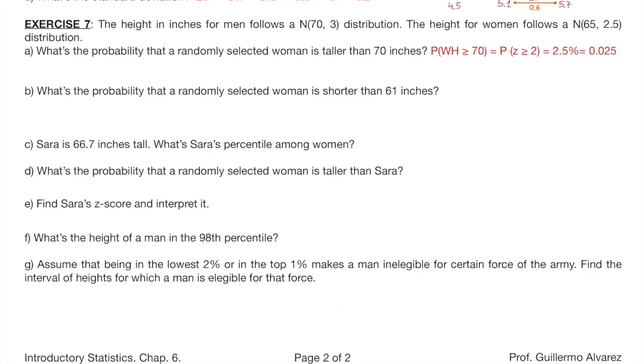If you do the same with letter B, you will see that this is the probability of a z-score being less than or equal to negative 1.6. This is not something that you are expected to know by memory, so here you need to use the calculator. This is 0.055. To refresh your memory, I wrote here the formula of a z-score. Notice that you don't need to calculate the z-score to answer this question.